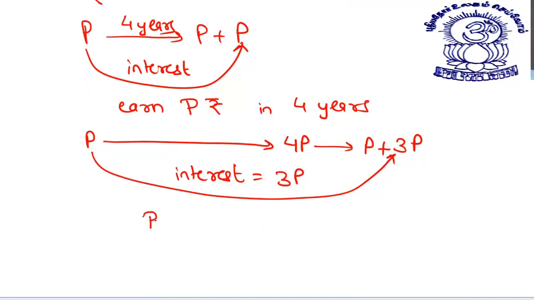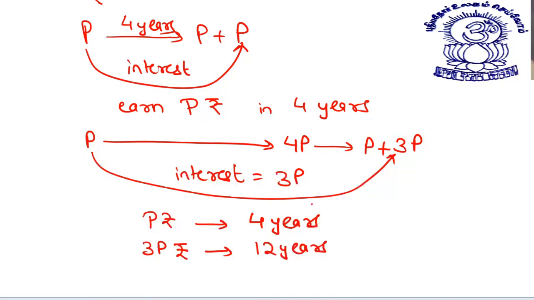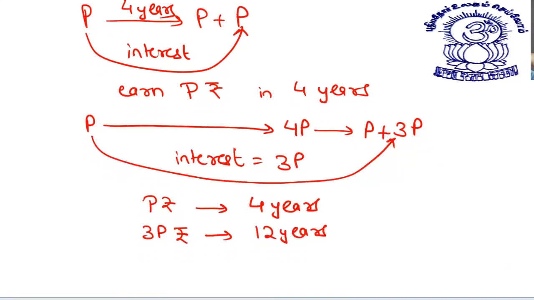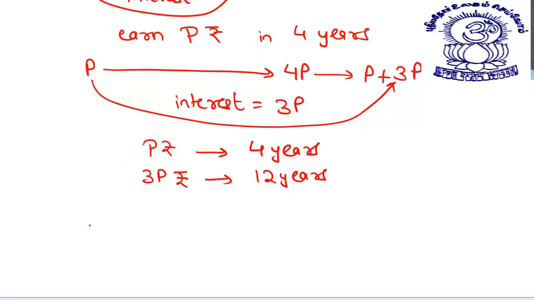If I earn P rupees in 4 years, in how much time will I earn 3P rupees? 3P rupees will be earned in 12 years. So, my dear students, if I need to go from P to 4P, this will be done in 12 years.